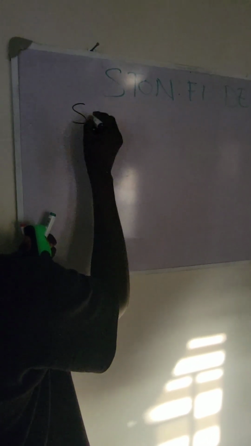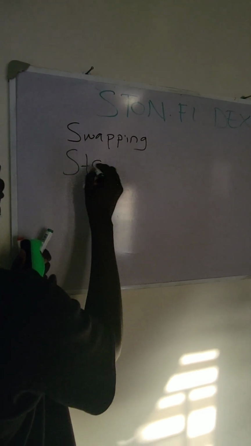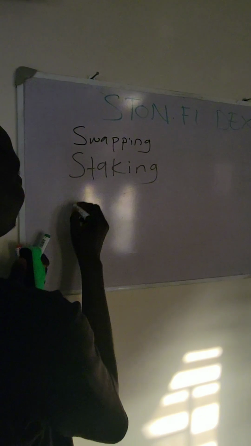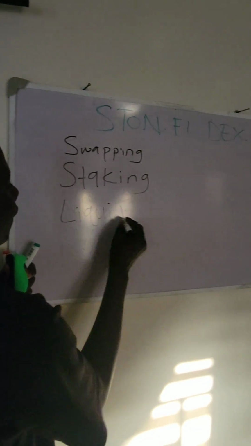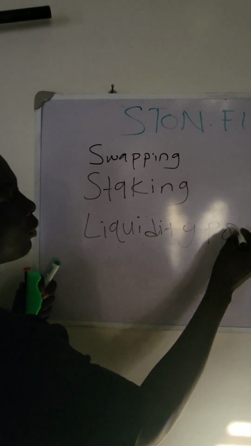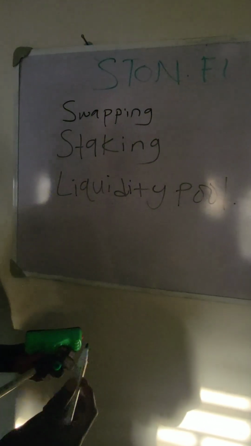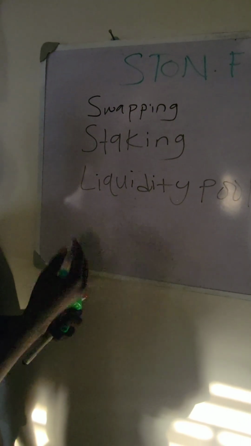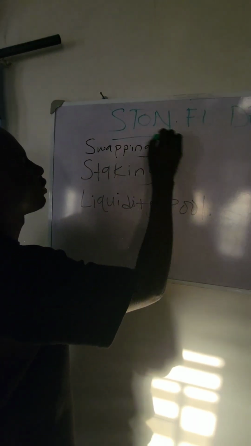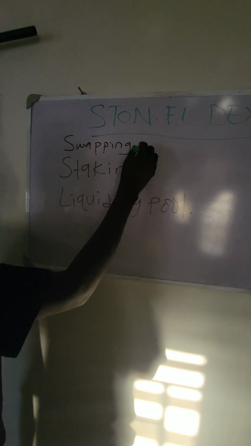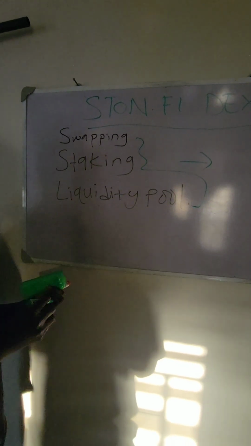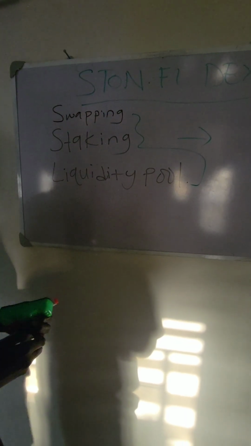Let me write it. Swapping, staking, liquidity pool. So if you are new on any DEX, I would recommend that you use the STON.FI DEX because of these three main functions. Now let me explain what it means by swapping. Swapping is just you changing your token from one to another.